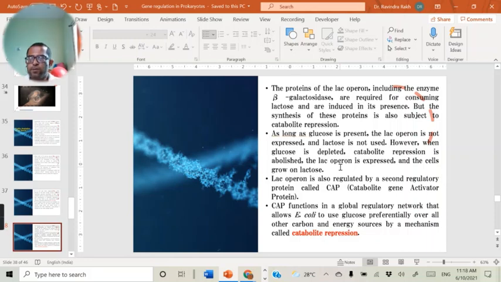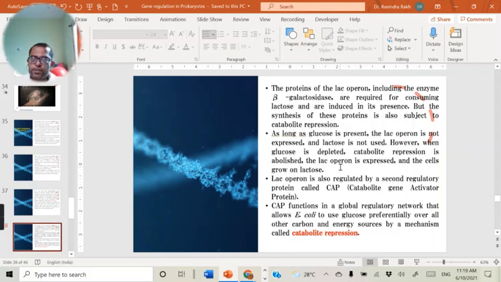It means whenever glucose is available, CAP allows utilization of glucose and represses all the other catabolite operons. The lactose utilizing operon is repressed, the arabinose operon is repressed. This is possible because of the CAP protein.